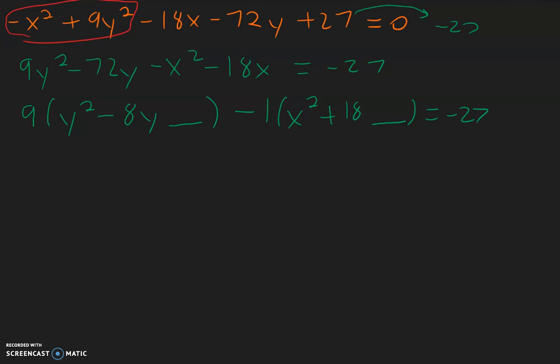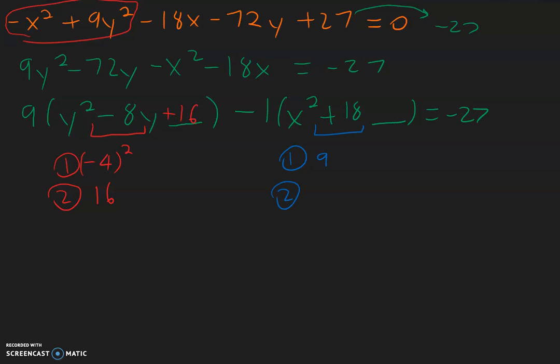And now we'll go ahead and do completing the square for the y and for the x separately. For the y, we look at the middle term, negative 8 divided by 2 is negative 4. Then square it for step 2. Negative 4 times negative 4 is positive 16. We will write that here, plus 16. And for the x part, the middle term is positive 18x, which when we divide by 2, it gives us positive 9.